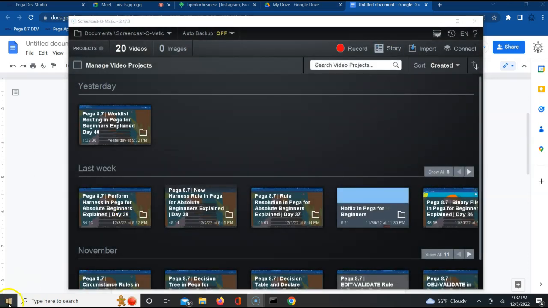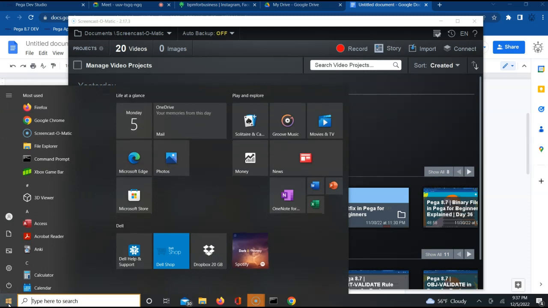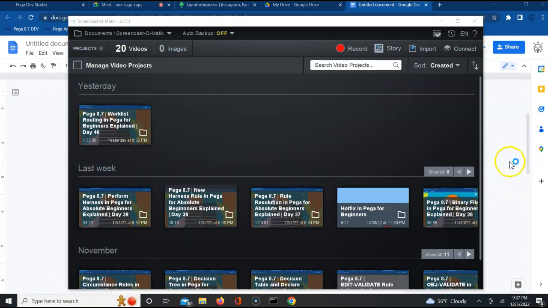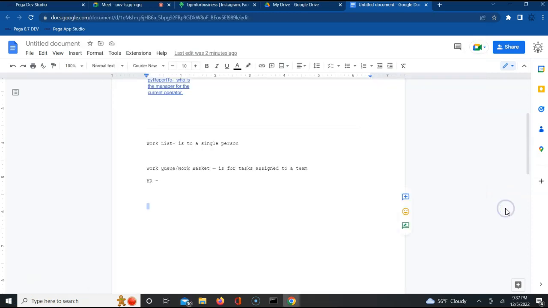Sorry, I had to open pgAdmin, that's how I can go into my database. Perfect. Any assignment or work object, when it gets routed to a work basket, a record gets inserted in one of the tables.